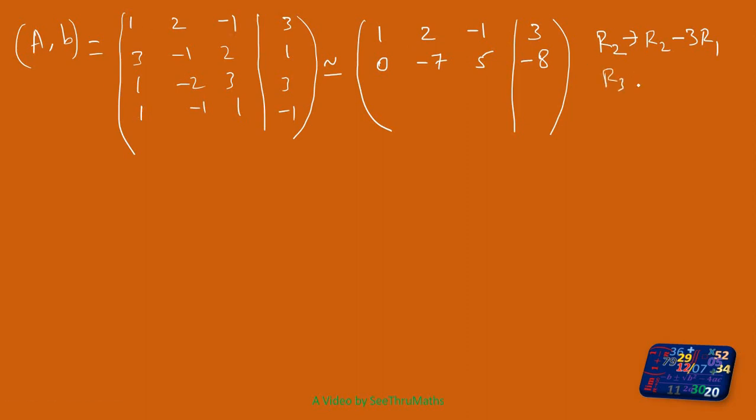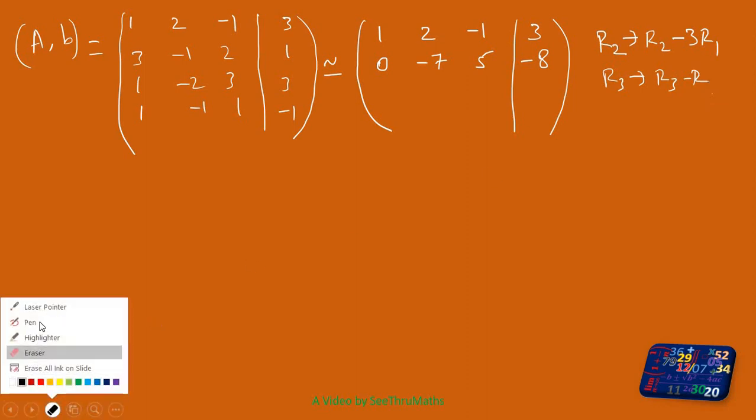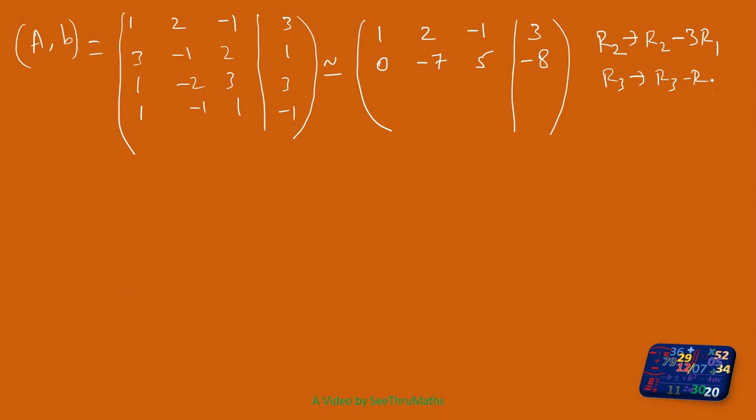So R3 is replaced by R3 minus R1. This is R1. Okay, so I will just remove it. R3 is replaced by R3 minus R1. So 1 minus 1 is 0.